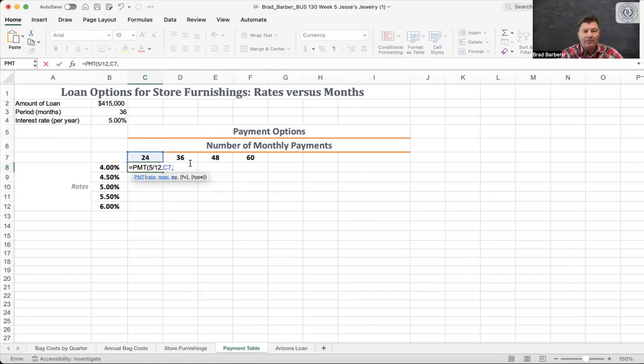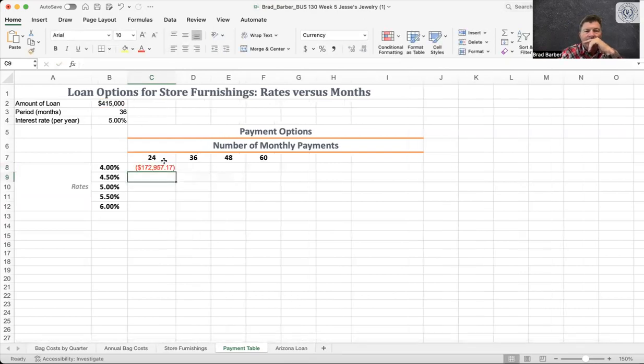And then the future value. So what's the loan amount? We can do $450,000, right? Or 415, or I can just click right there. Comma. Future value. What do we want the loan amount to be at the end of those 24 months? We want it to be equal to 0. And then type, we don't really need to, that's an optional one. It's in the square bracket, so we don't have to do that. So I can hit return.